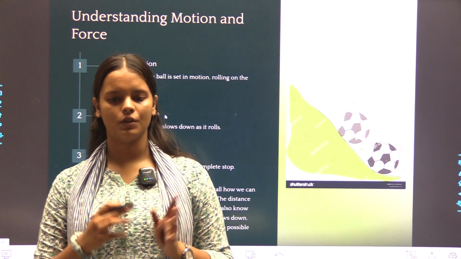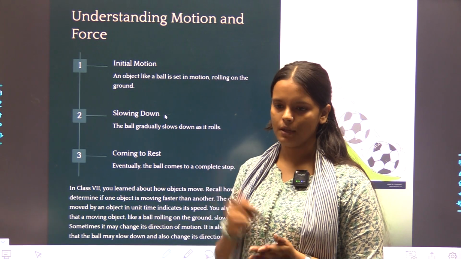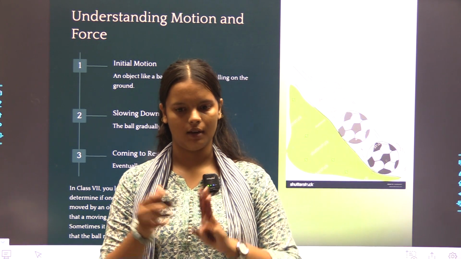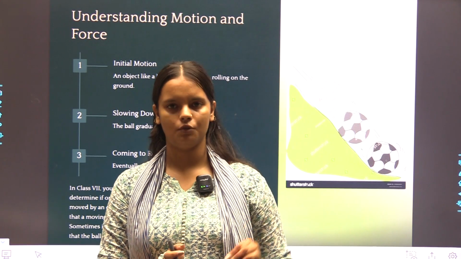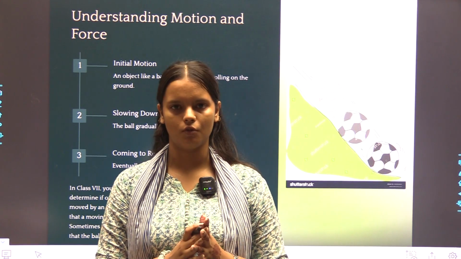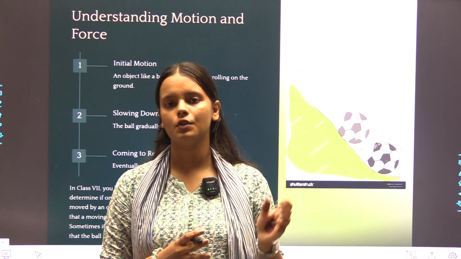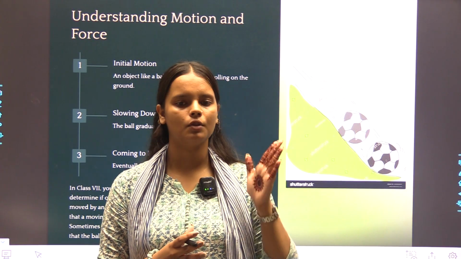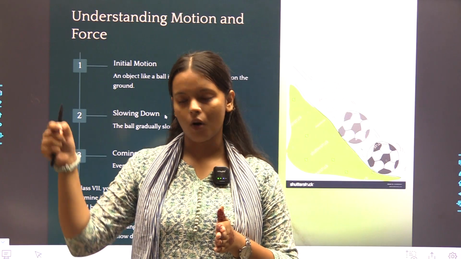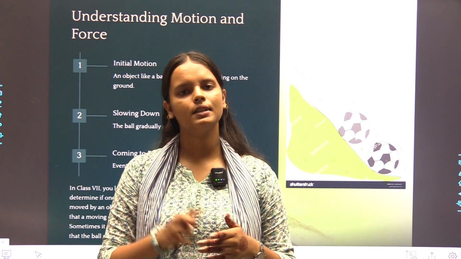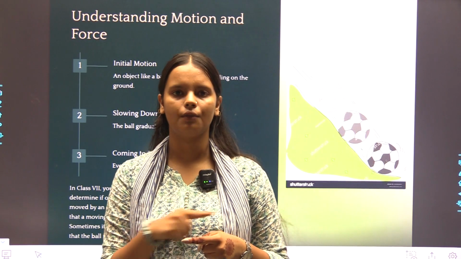Understanding motion and force. Just like I told you in the introduction, starting motion, slowing down and coming to rest, these three are part of motion. Somebody was at rest, it started moving. Somebody was moving, it came to rest. These are the two main actions related to motion. When anything is moving in this world, we require an external force to stop it, to make it rest. For example, if a ball is moving on the earth's surface, it will come to a stop because of the friction of the earth's surface.